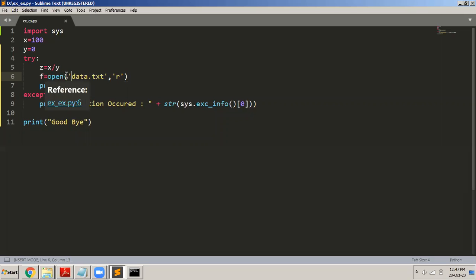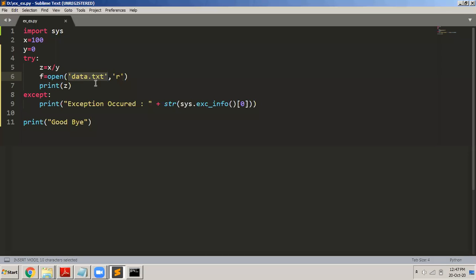If I want to open a text file in my Python file, then I have to say open. Open is a function which takes two parameters. This is the first parameter. This is the name of the file which you want to open. And the second parameter is the mode in which you want to open it. Open is a function to open a text file in Python.